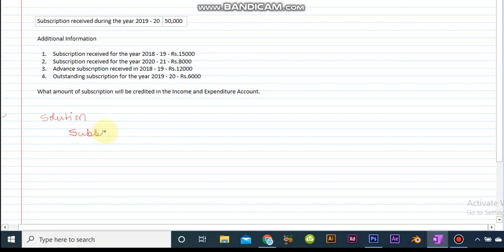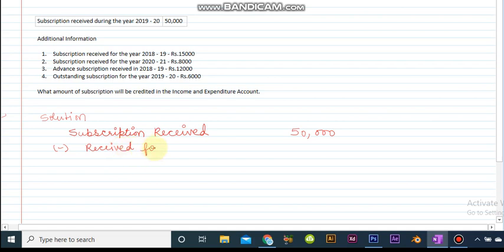But we will consider only the amount that is for the given year, not the amount that has been received for the previous year or for the next year. So the subscription received is of rupees 50,000.